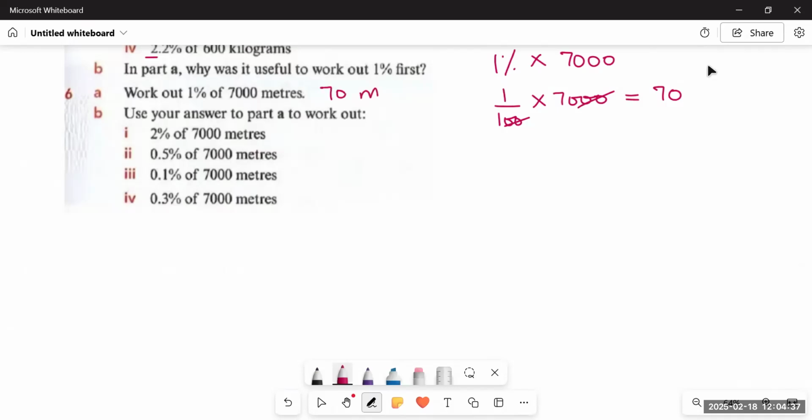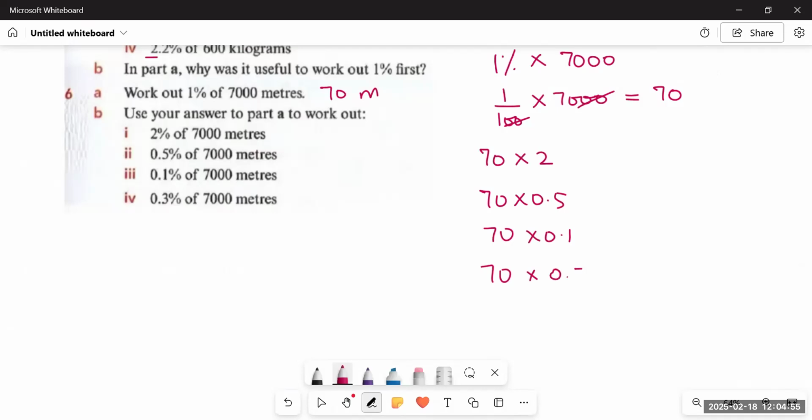Right? Now we have to use the answer to part A to work out 2%. So we will multiply 70 by 2. Similarly, 70 by 0.5, 70 by 0.1, 70 by 0.3.